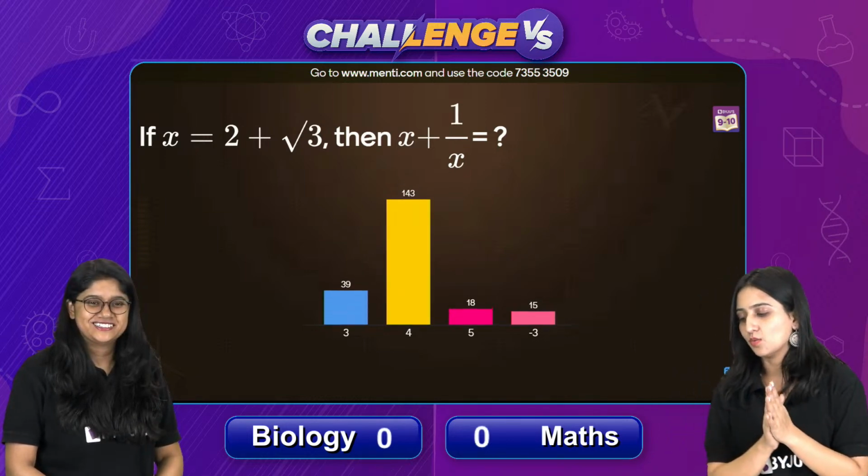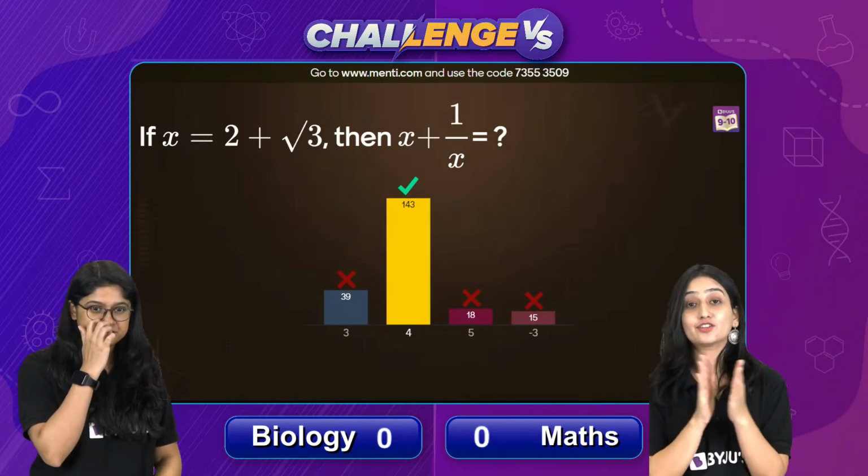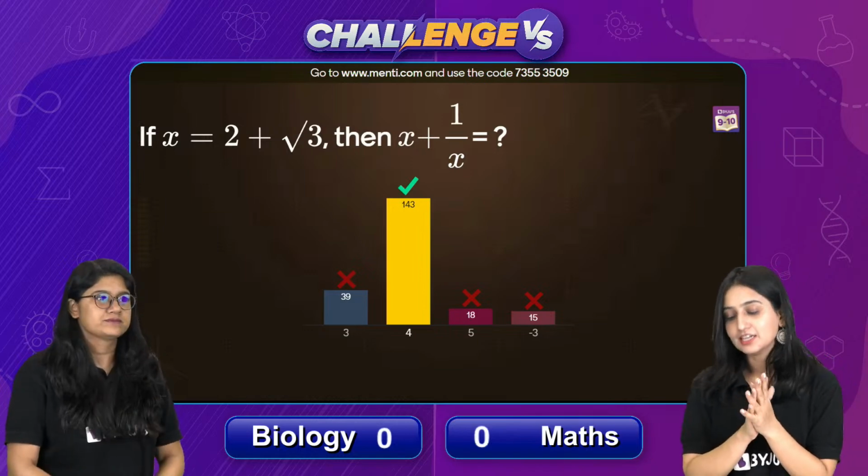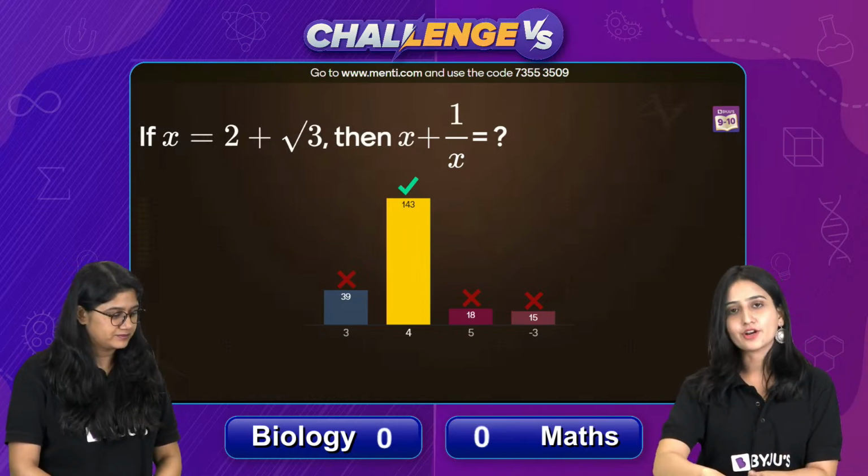So the right answer was 4. Very good. 143 students have given the right answer. Well done. So children, the question is very easy. You just had to rationalize.